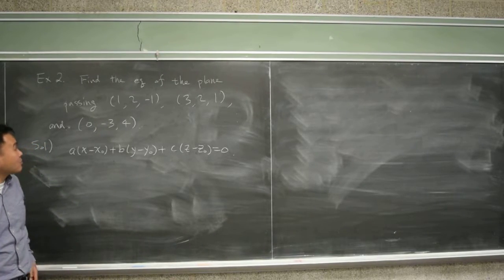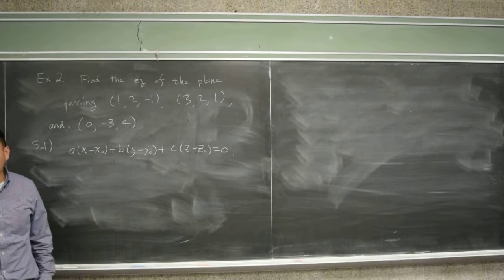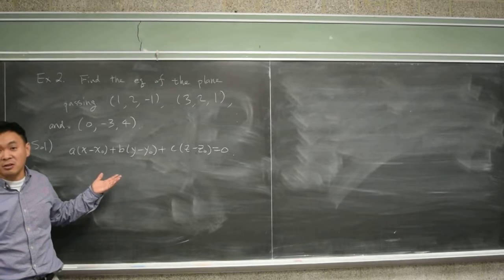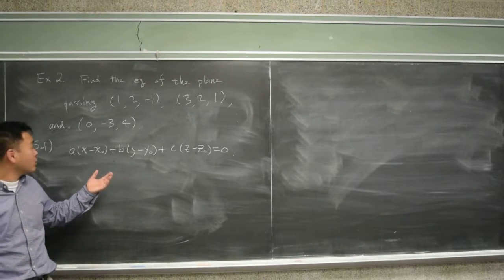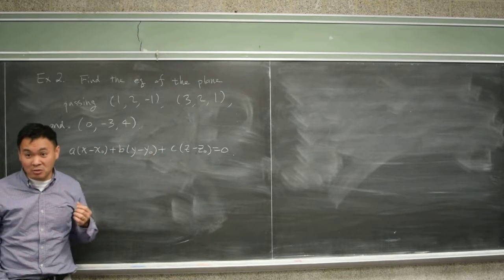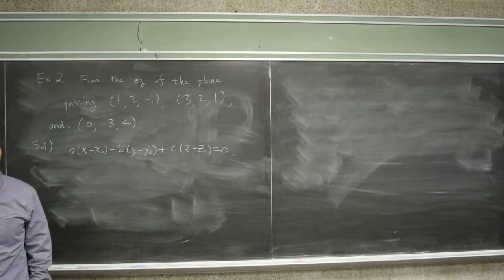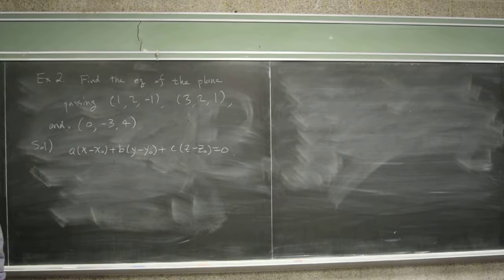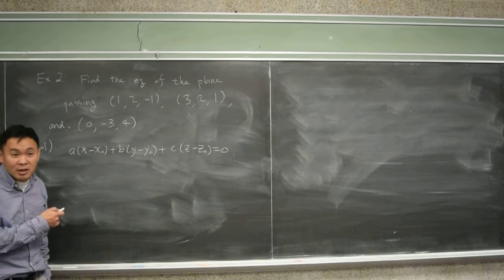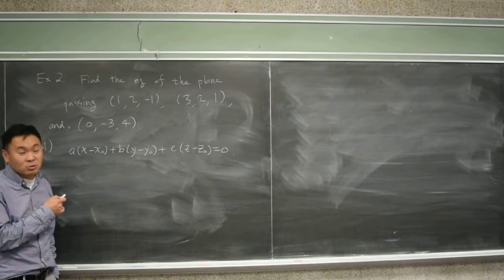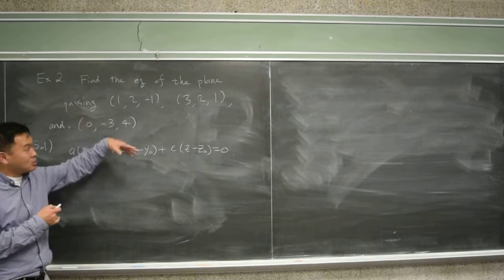Here, we don't have such a thing. We're just given 3 points. We don't have the normal vector ready to use. We already have x naught, y naught, z naught ready to use. We don't have a, b, c ready to use. So we have to find that. Actually, that's the heart of this question. How can you find the normal vector to this plane when you're given 3 points?